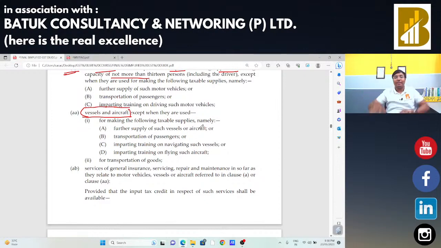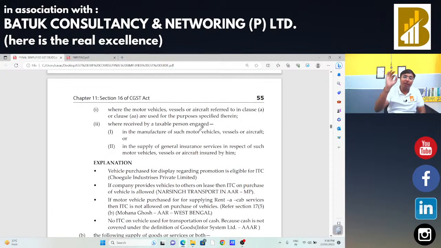Sir, is that okay? Section 17 subsection 5 ka point number 1 regarding vessel and aircraft.